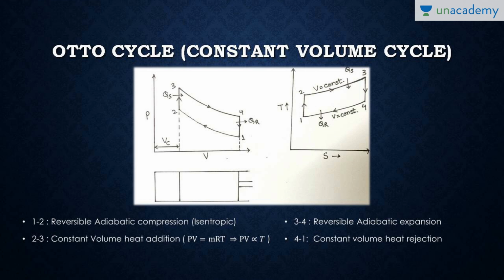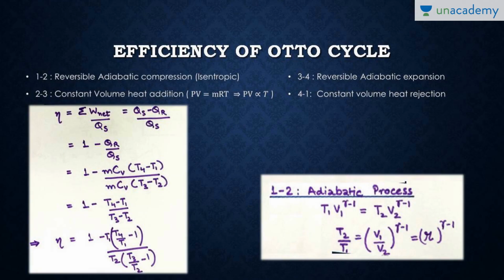So these are the 4 important processes, and I have explained this on the PV as well as the TS diagram. Keep in mind, these all 4 processes are for Otto cycle. It is also called constant volume cycle. Next, efficiency of Otto cycle. In this slide we are deriving the efficiency for an Otto cycle.